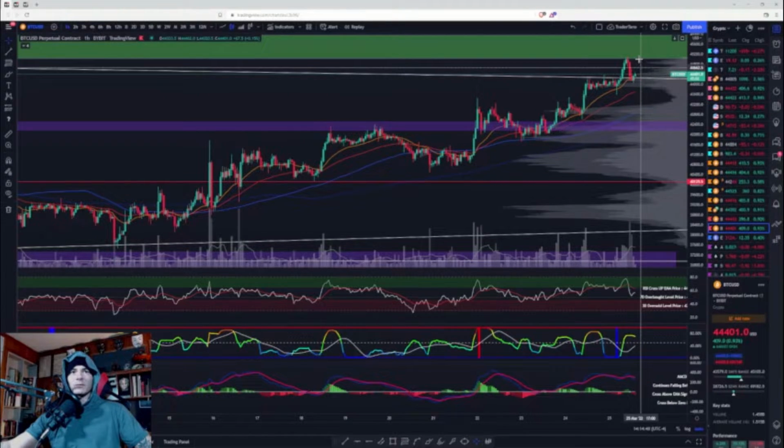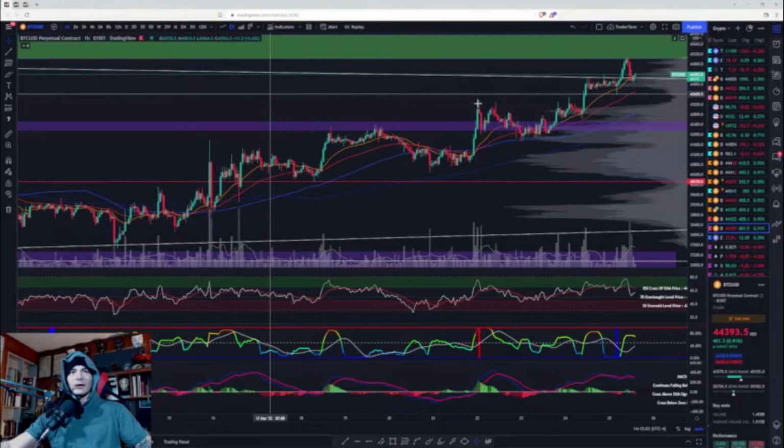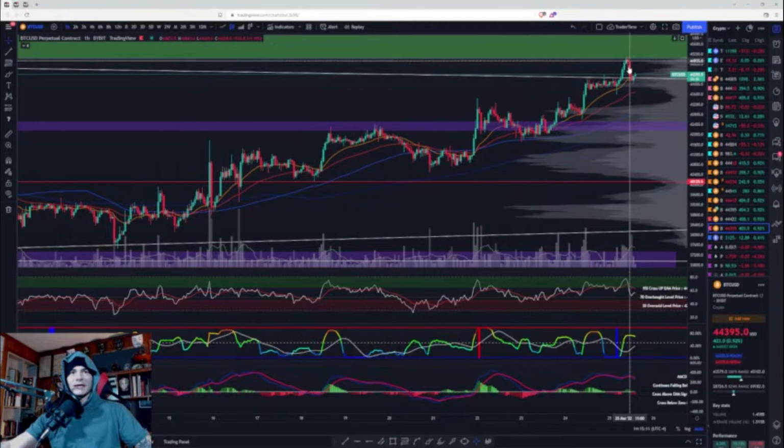Now, the bullish case is that we would get back into this green zone, get this RSI back into the bullish control zone above that signal line, curl that MACD back around, cross the signal line. We're gonna stay on the 1 hour because not much has changed, besides we got this drop, came up, respected this green region that I had drawn out. Got rejected from that, came back down to the 21. Now we'll see if it's a resumption off. If it is a resumption off and we get back into the green zone, business as usual.